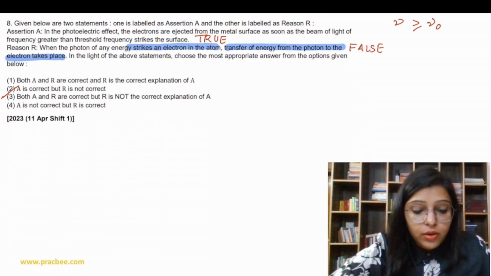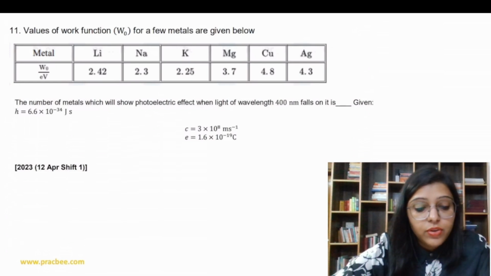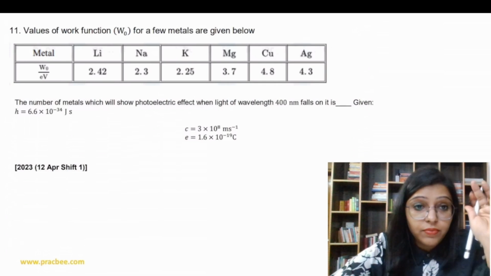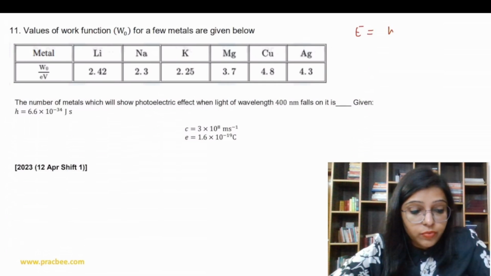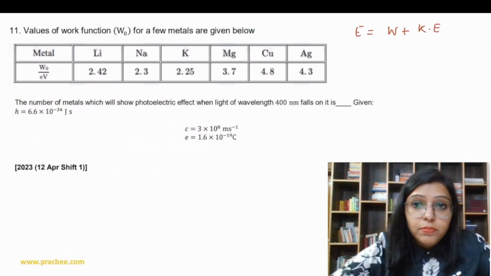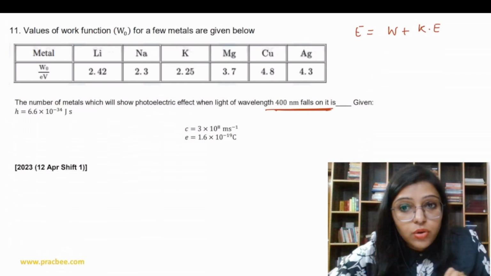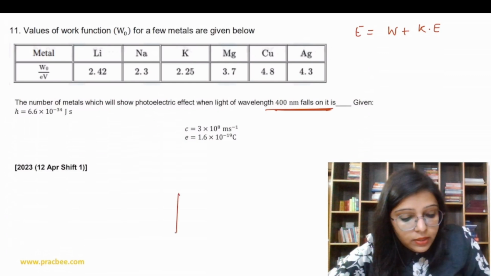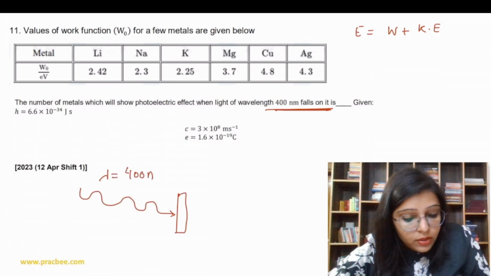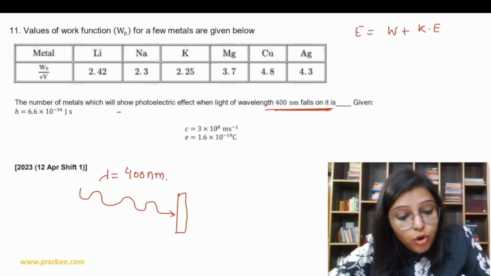Okay. Now let's do the next question. Values of work function for a few metals are given below. Okay, work function. So we know that E is equal to work function plus kinetic energy. The question says, find the number of metals which will show the photoelectric effect when light of wavelength 400 nanometers falls on it. It means this is the metal plate, and a light of wavelength 400 nanometer falls on it.